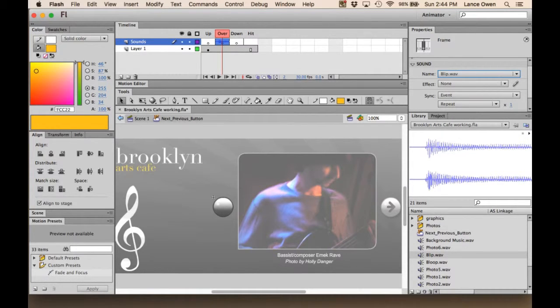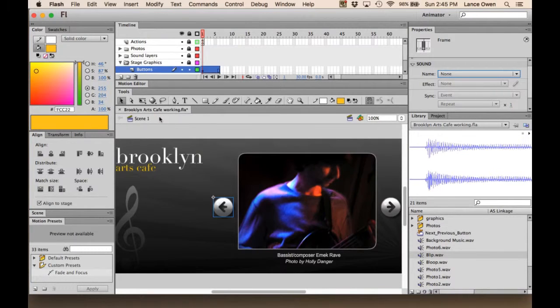Now, the fact that we've got that done, we can exit the edit area now and go back to scene 1. We don't need to edit the other button, as both buttons are instances of the same symbol. So by editing one instance, the other one is automatically done. So let's go back to scene 1. And let's have a look at our handiwork.